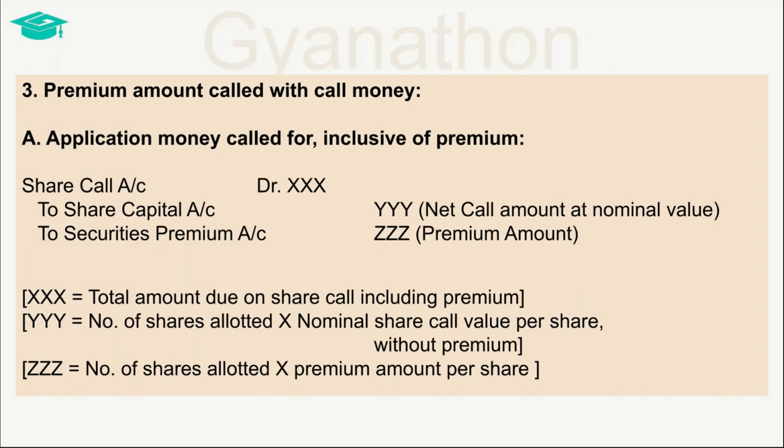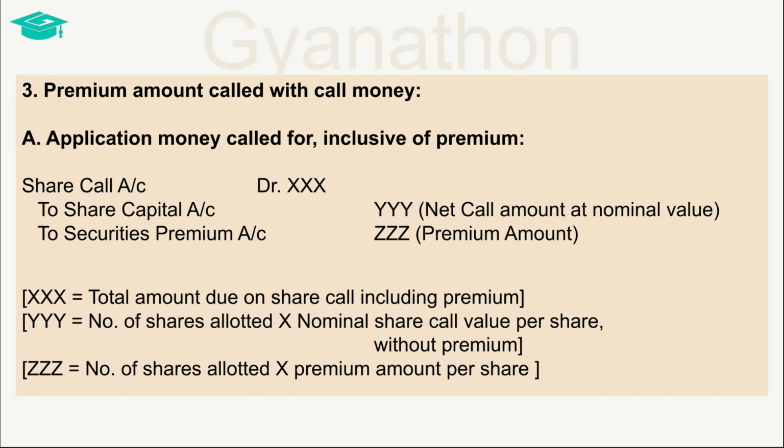Once the allotment stage is done, the company moves towards making share calls and making the shares fully paid up. Once the share calls are made, the call money becomes due and becomes a part of the share capital. As such, an entry has to be passed to record the amount due on share call, and the same has to be posted to the credit of the share capital account.